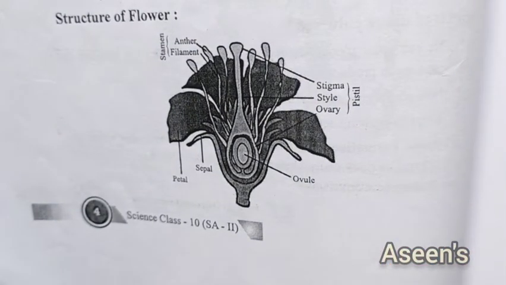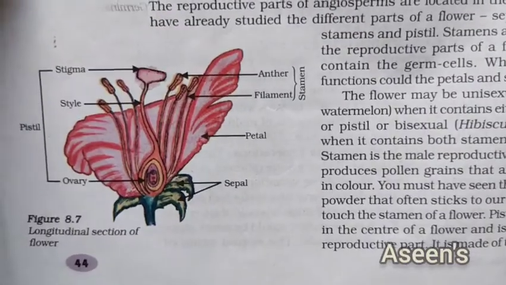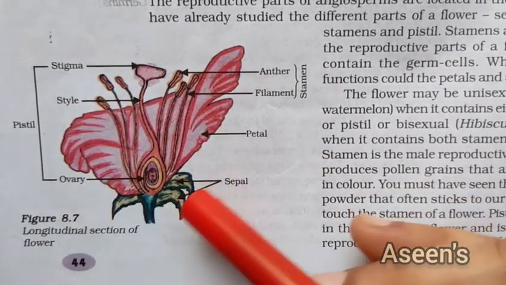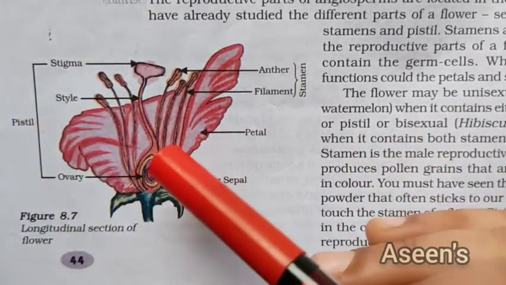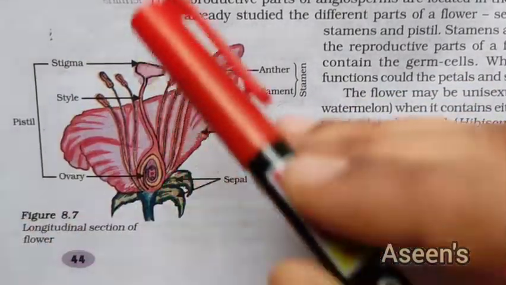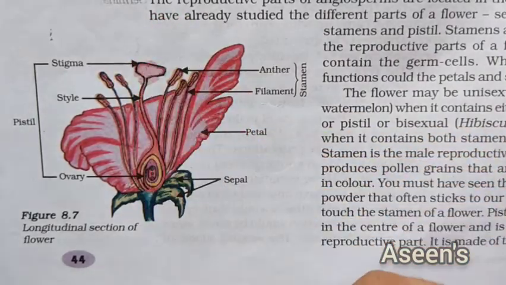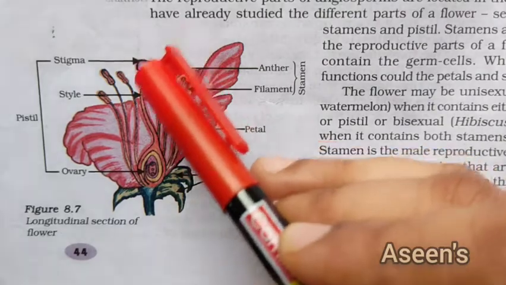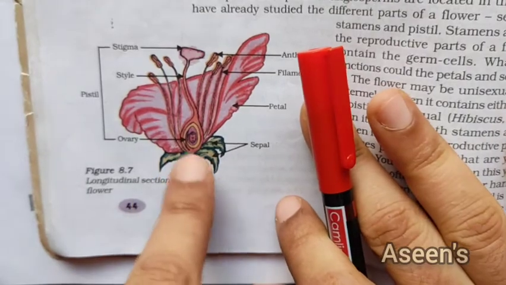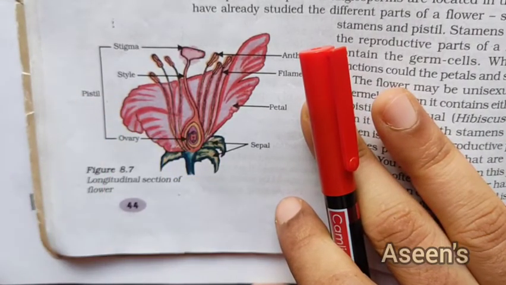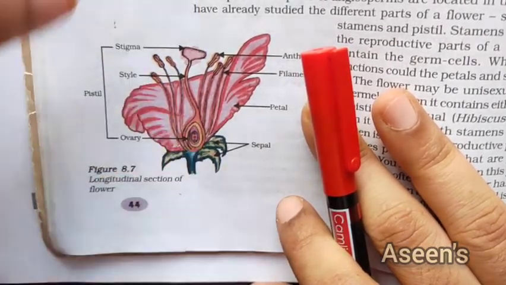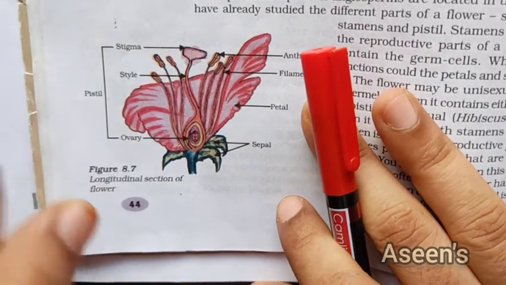Now the structure of the flower. We're going to go with the colored ones, which will give a better look. As we have seen already, the sepals are the below one, the petals the colored part, then the stamens, and the center one is the pistil. The pistil has the stigma, the sticky part at the top, then a long style, and lastly the bulge, which is our ovary. This ovary has everything ready inside, in case fertilization happens and it receives the male gamete. We're going to see that in detail. This is just the structure.